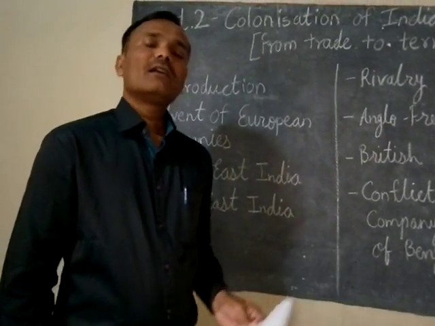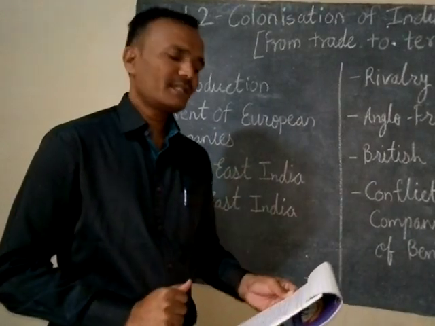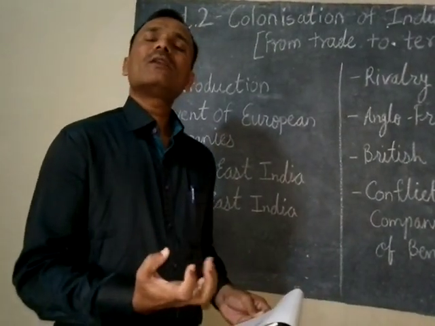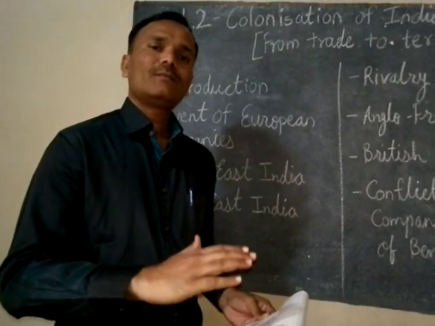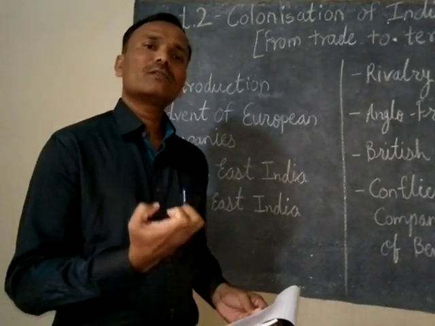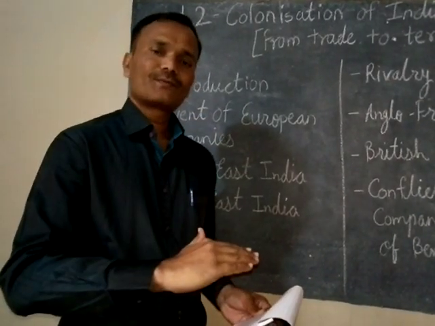Actually, after the death of Aurangzeb in 1707, the Mughal power started to decline. Means whatever control, whatever power the Mughals had, started to reduce.